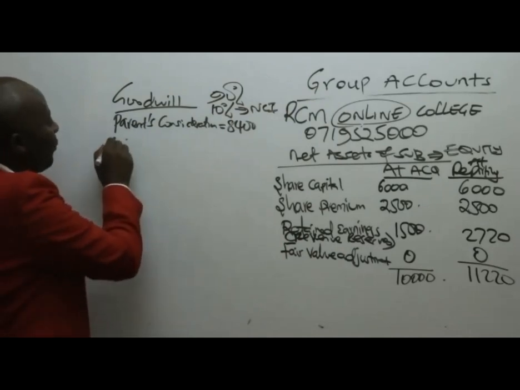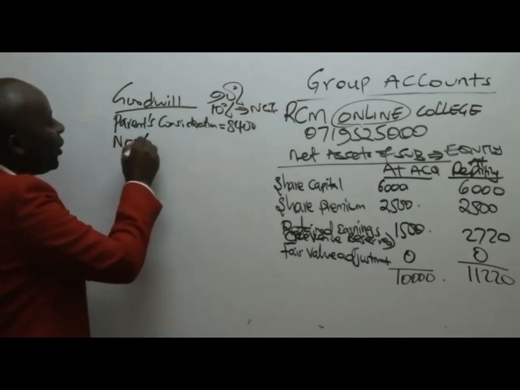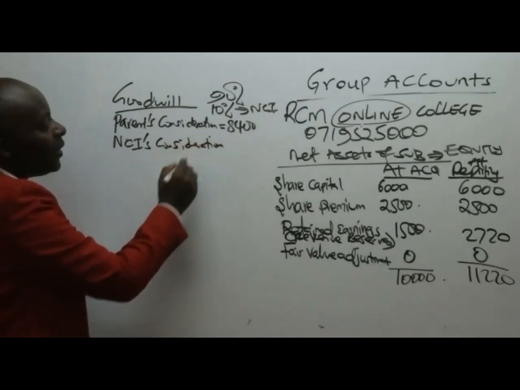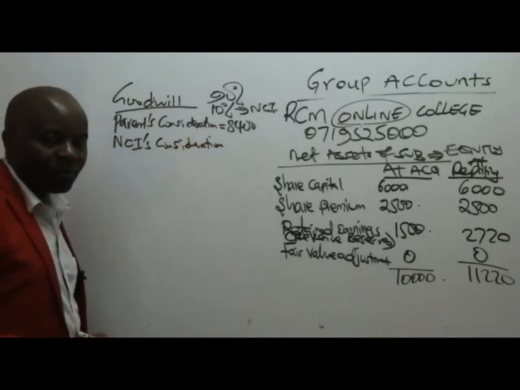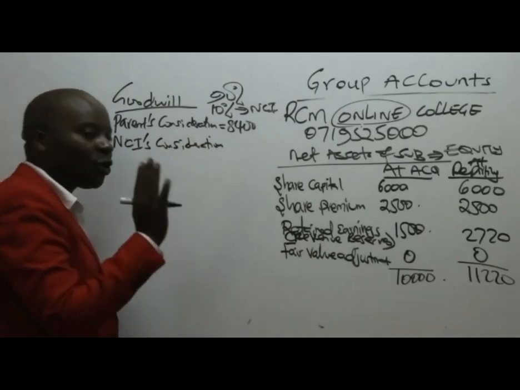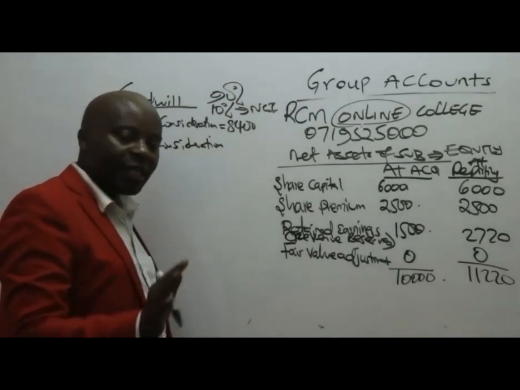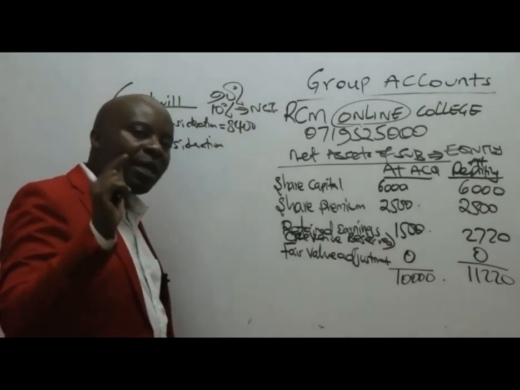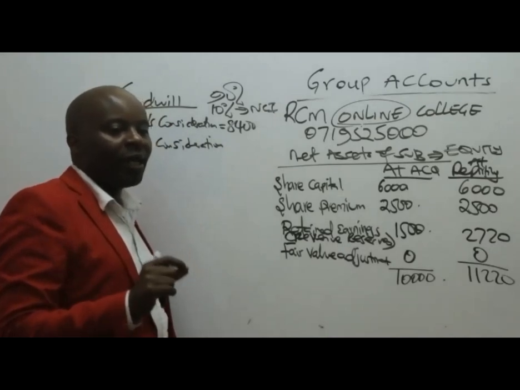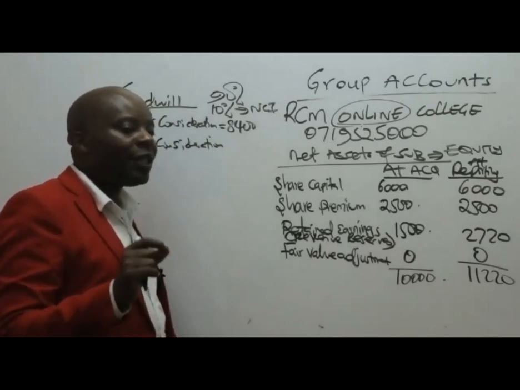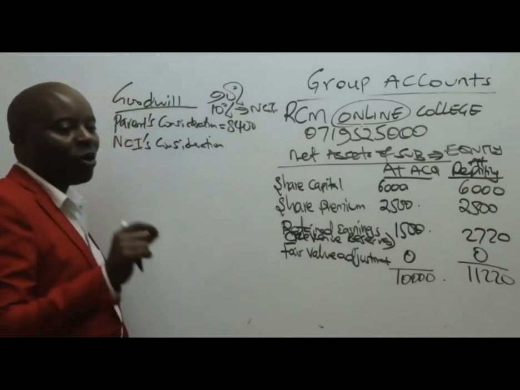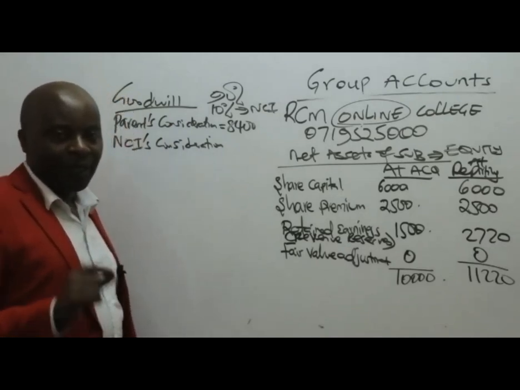So come and give us the NCI's consideration. There are two ways of getting this. In most cases, you'll be given the fair value of the non-controlling interest.